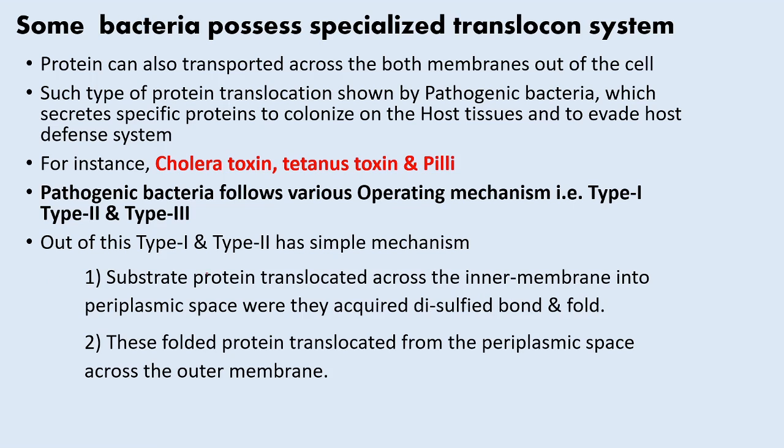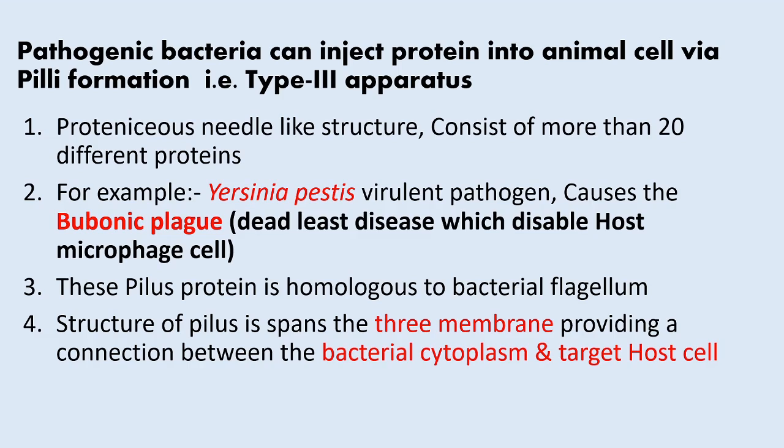Out of these, type 1 and type 2 follow a simple mechanism in which the substrate protein is translocated across the inner membrane into the periplasmic space, where it acquires its folded state by forming disulfide bonds. Then these folded proteins are translocated from the periplasmic space across the outer membrane. So let's discuss the type 3 mechanism of protein transportation.